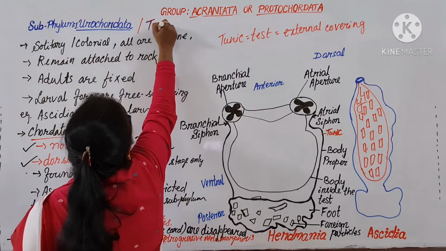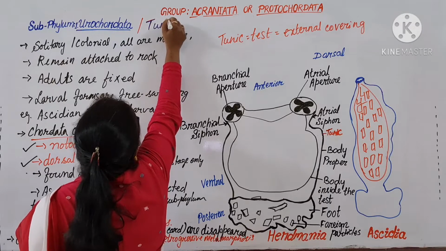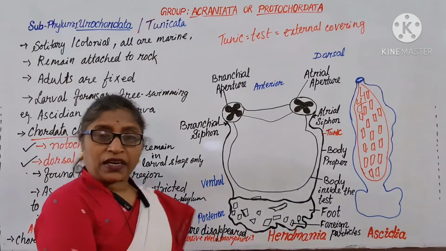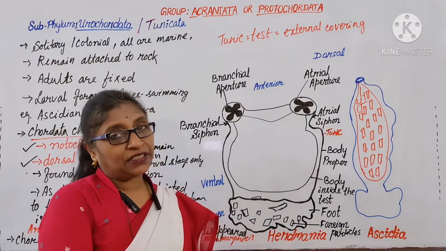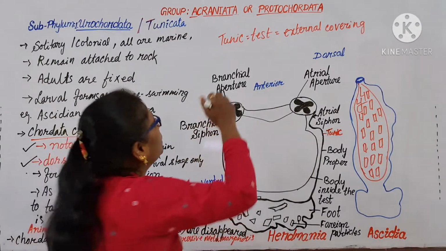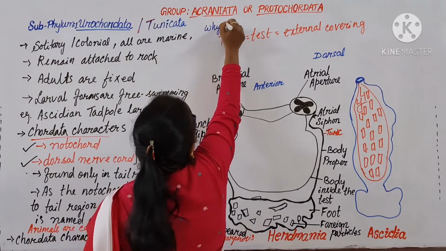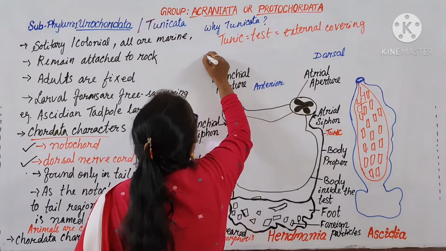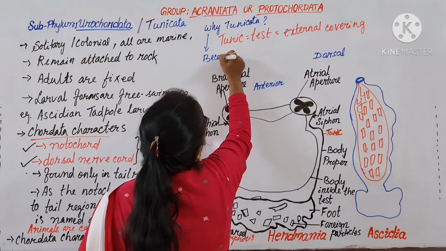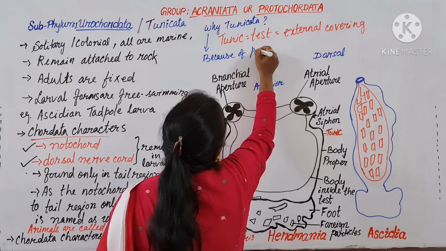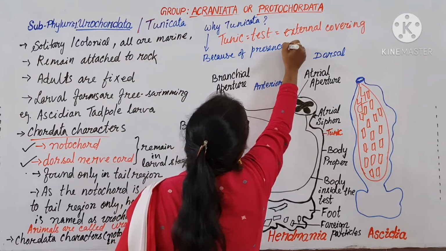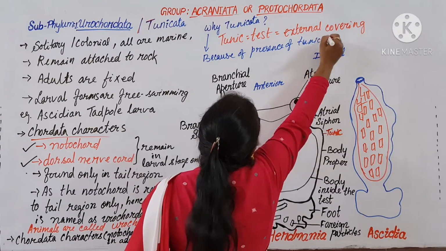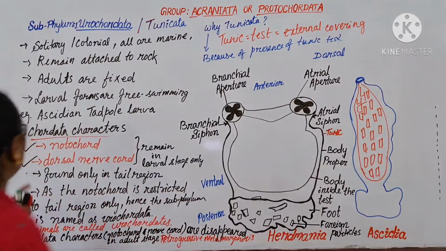The animals were known as tunicates because of the presence of tunic or test. Tunic or test.